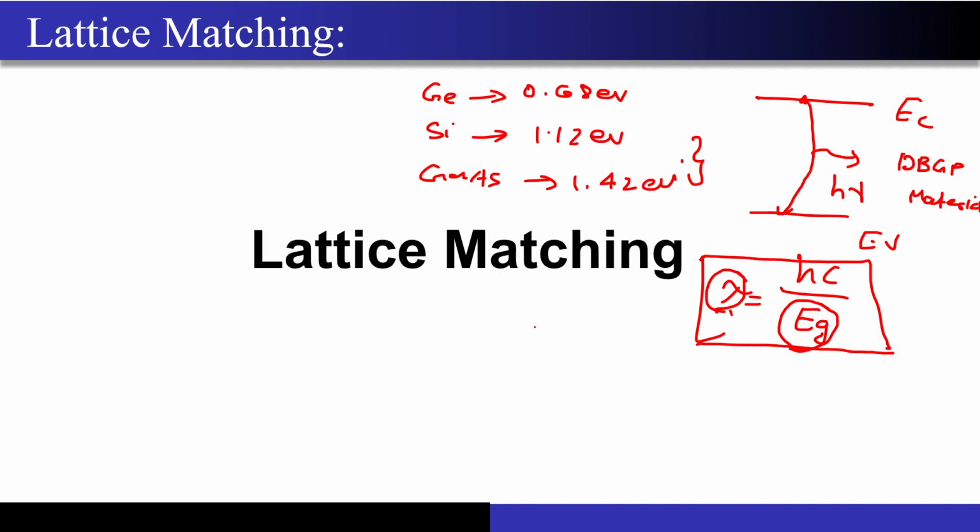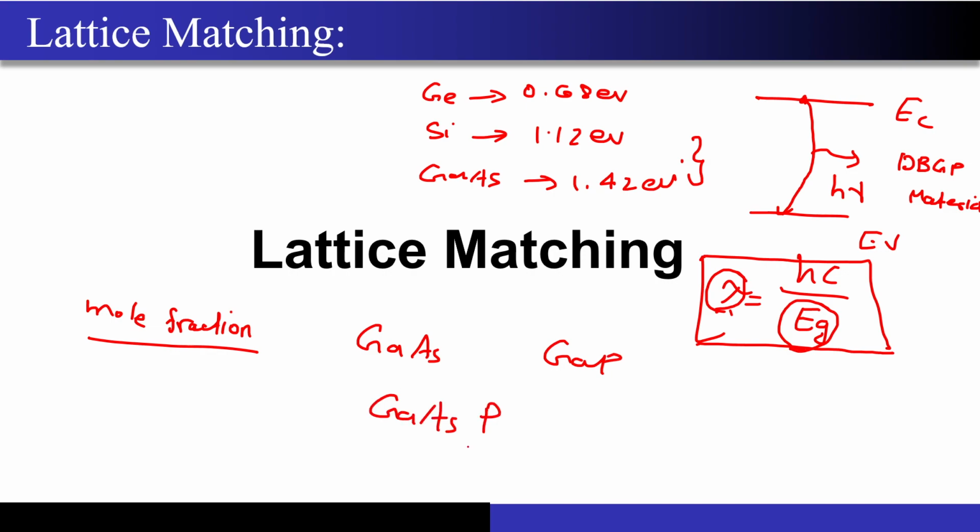We started to rely on the concept of mole fraction that we had studied in class 11th and 12th chemistry, correct? The mole fraction is nothing but, if you have gallium arsenide and you have gallium phosphide, you just combine both of them, and assign x over here and 1 minus x over here, correct? So now what did we say? When we started tuning the x, we also got the tuning in the band gap, right? And that's how we started realizing the band gaps which were not available readily, that is from gallium arsenide or from silicon or from germanium or from other compound semiconductor materials, correct? So we started to rely on the concept of that mole fraction, correct?